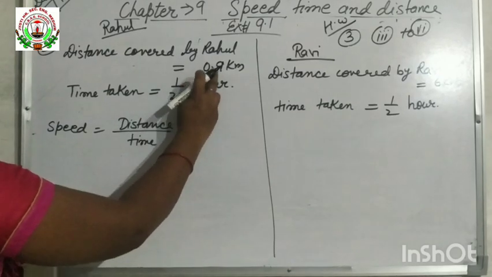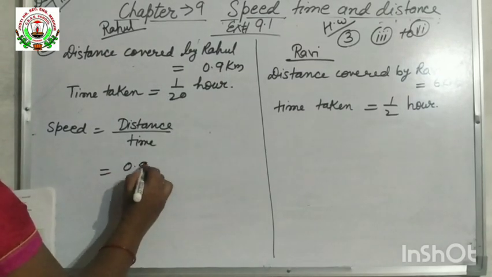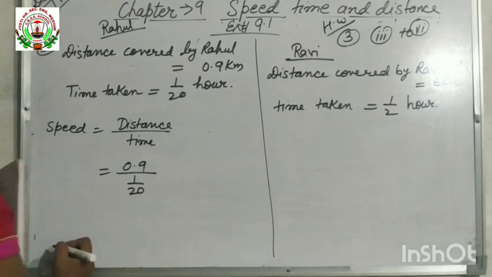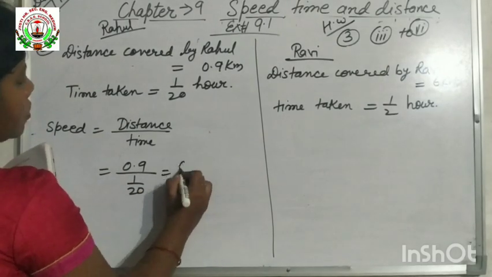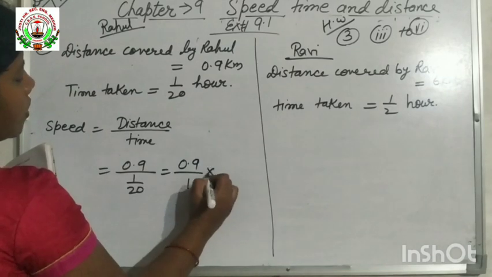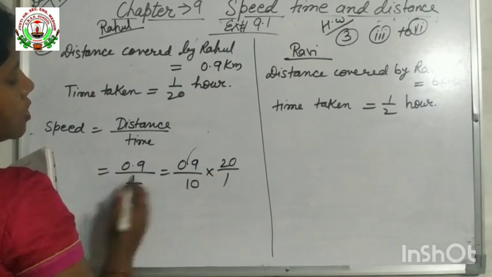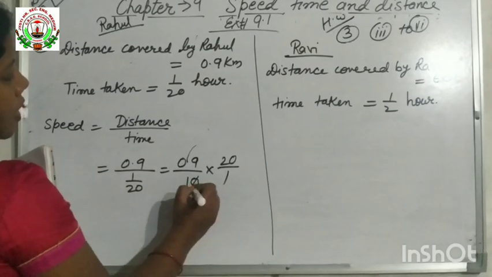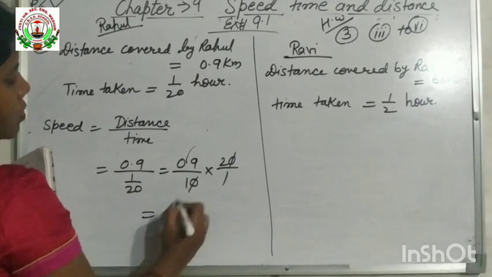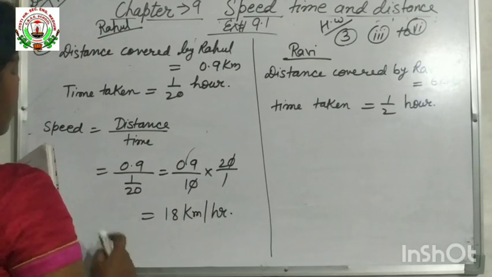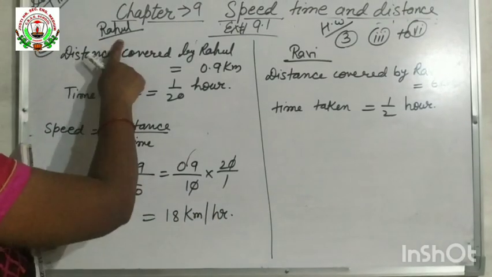Rahul covers 0.9 km and the time is 1 by 20. So 0.9 into 20 goes up. When you remove this decimal, we put a 0 here, and this 0 will be cancelled. Then 9 twos are 18 km per hour. It is the speed of Rahul.